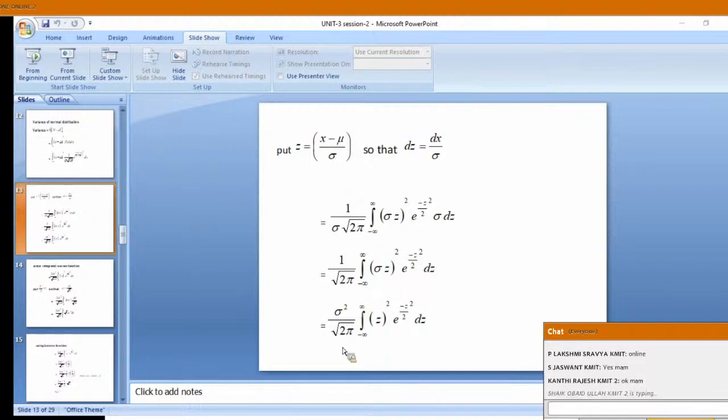We have reached here. Sigma square by root of 2 pi, integral minus infinity to plus infinity, z square e power minus z square by 2 dz. What you are seeing, is it an even function or odd function? Again, what we have used earlier, the same thing we can use here. Odd or even function. Okay, even function. So, we can go for it.